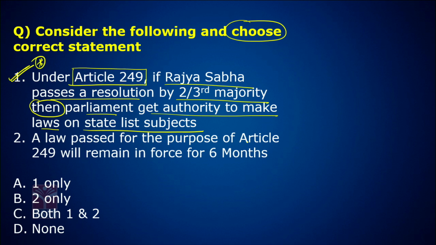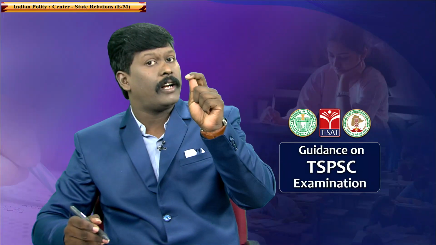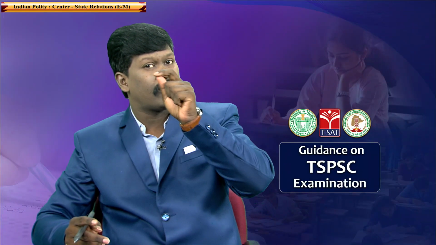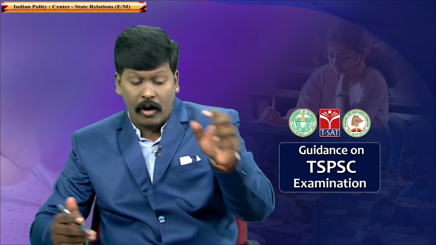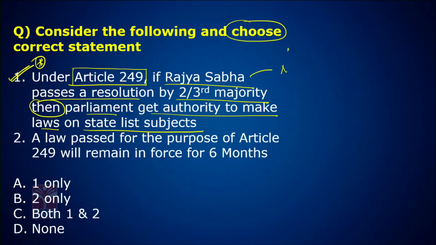According to Article 249 of the Constitution, Parliament can make laws on the state subject if Rajya Sabha accepts a resolution in national interest. In national interest, if Rajya Sabha passes a resolution by 2/3 majority, then Parliament will get ultimate authority to make a law on the state subject.